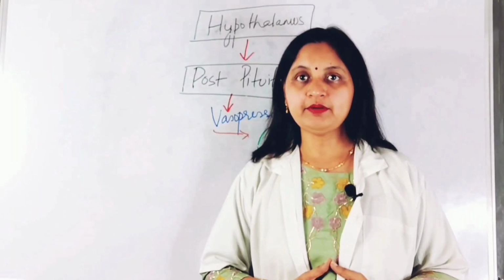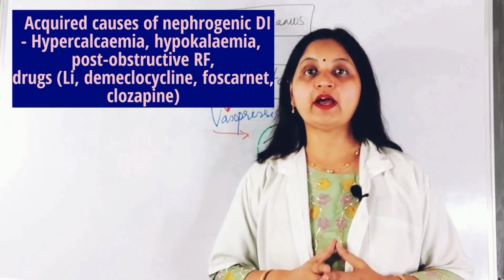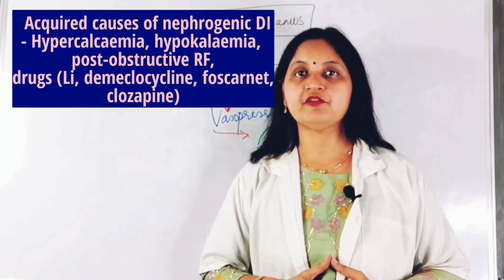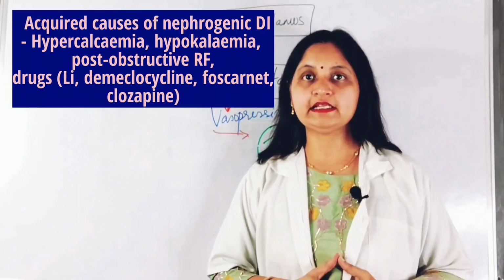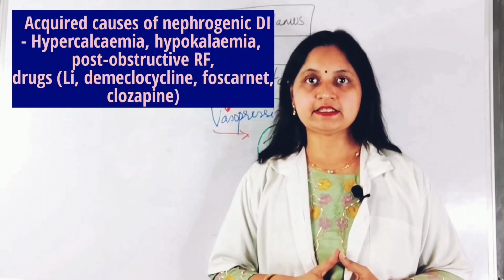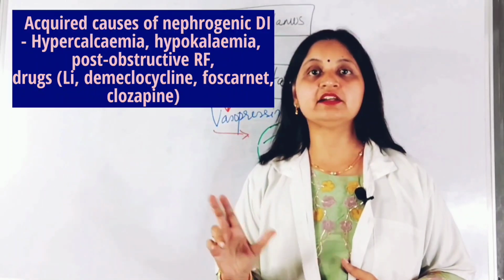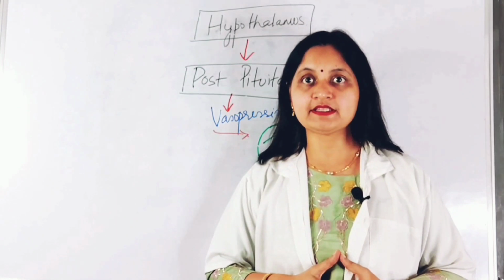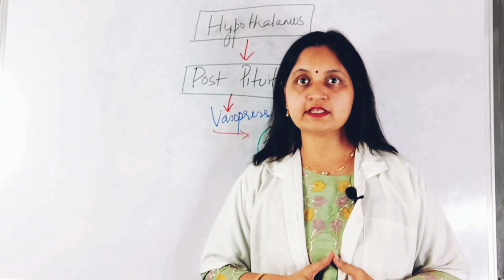So nephrogenic diabetes insipidus can also be due to acquired causes such as hypercalcemia, hypokalemia, and post-obstructive renal failure, and certain drugs such as lithium, demeclocycline, and clozapine can induce nephrogenic diabetes insipidus. So nephrogenic diabetes insipidus can be due to an X-linked disorder due to mutation in the gene encoding the V2 receptors that are expressed in the kidney, and it can also be due to acquired causes.